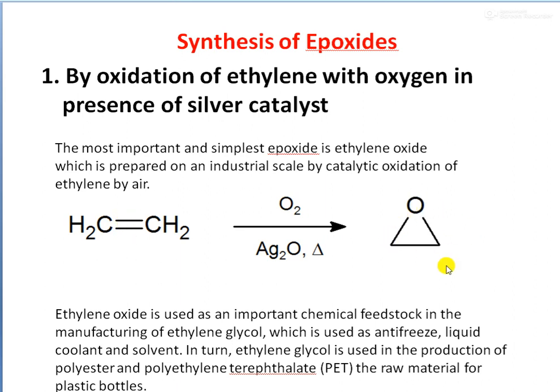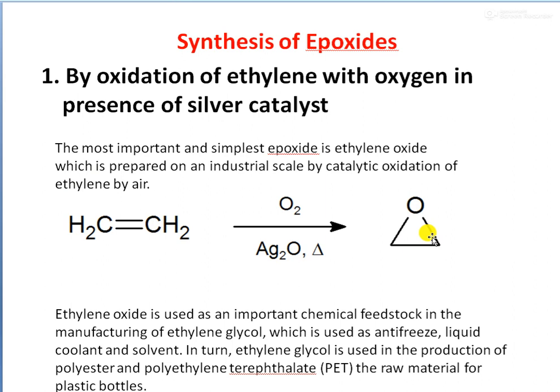So the three-membered ring structure is formed. So this is the most important and the simplest epoxide, that is ethylene oxide, and it is prepared on an industrial scale by the catalytic oxidation of ethylene by air in presence of silver catalyst Ag2O.